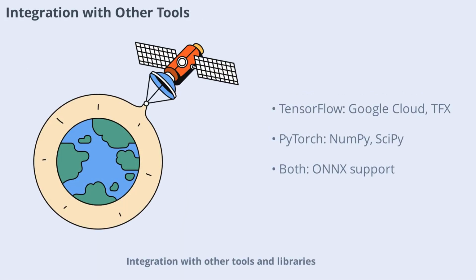Integration with other tools and libraries is important for building complete AI solutions. TensorFlow integrates seamlessly with Google Cloud, TensorBoard, and TensorFlow Extended (TFX) for end-to-end machine learning pipelines. PyTorch works well with tools like NumPy, SciPy, and scikit-learn, and is increasingly supported by cloud platforms such as AWS and Azure. Both frameworks support ONNX, enabling model interoperability and deployment across different environments. The choice may depend on your preferred ecosystem and existing infrastructure.